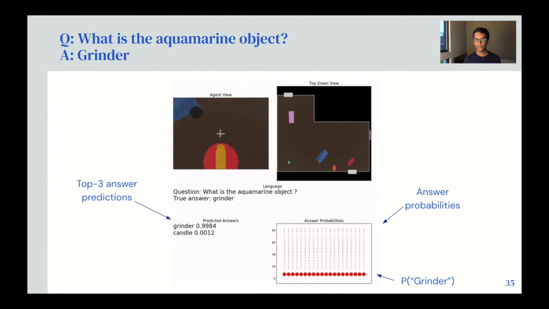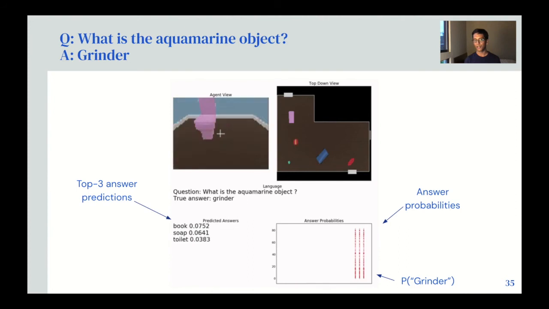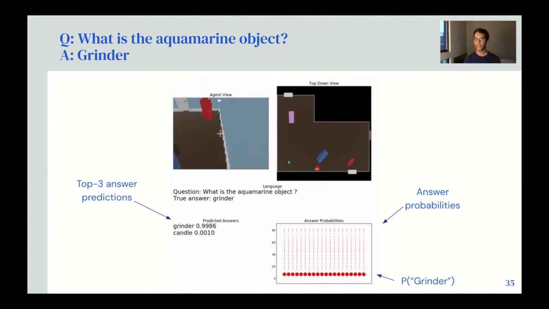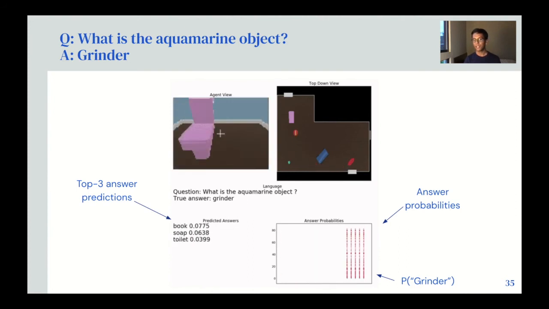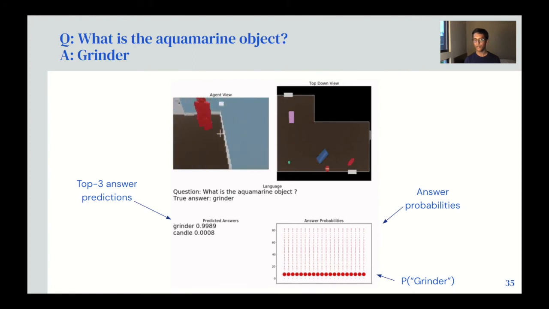Here are some qualitative visualizations. So here the ground truth question is, what is the aquamarine object? To which the answer is grinder. Starting from the top left in this visualization, I'm showing the first-person view of the agent, the top-down map of the environment, the answer probabilities as the agent runs around in this environment for this particular question, and the top 3 answer predictions. So as you can see, the agent begins with a fairly uniform distribution over answers when it's